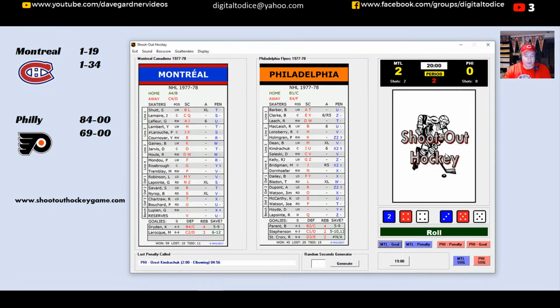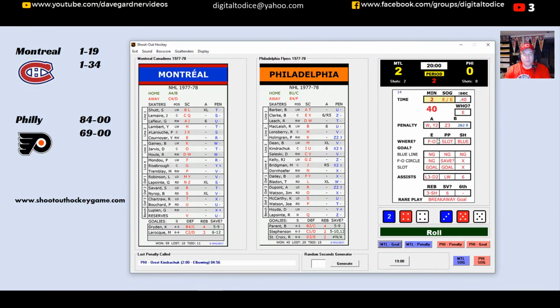All right, so we kick off the second period here. Montreal, Philadelphia, 77-78 semifinals here. Montreal leads the series 2-0, trying to go up 3-0 here. So your first thing to do is you flip for time. 1, 2, 3. 3 minutes off the clock. Now we check for a scoring chance. A 34, that is not in anybody's range because nobody's on the power play. And we flip for time again. Another minute off the clock. 6, that'll be a chance for Montreal.